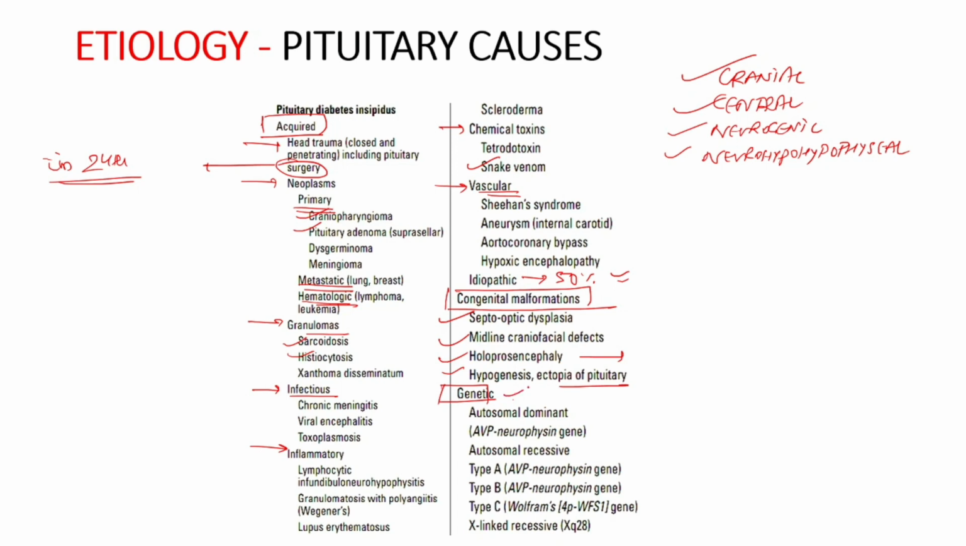Among the genetic causes, there are 5 genetic forms leading to pituitary diabetes insipidus. The most common type is autosomal dominant and it occurs due to mutation in AVP neurophysin 2 gene. This condition is not present at birth but develops gradually over several months to years.